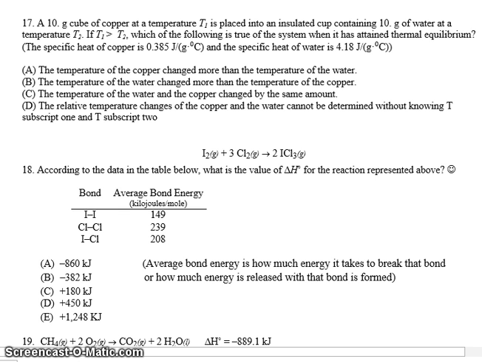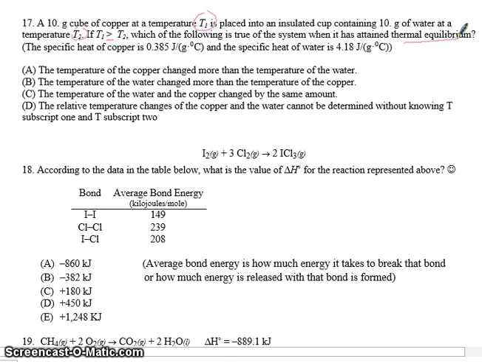Number 17 says, a 10-gram cube of copper at a temperature of T1 is placed into an insulated cup containing 10 grams of water at a temperature of T2. T1 is higher than T2, which means the copper is hotter than the water. Which of the following is true of the system when it has attained thermal equilibrium?